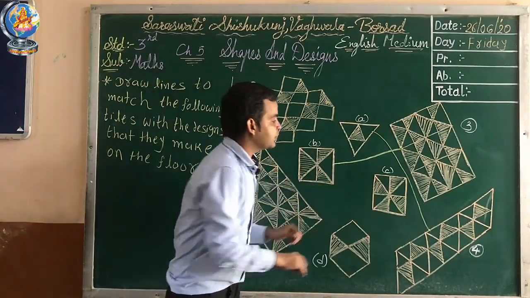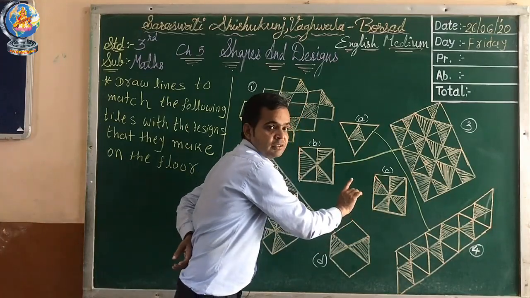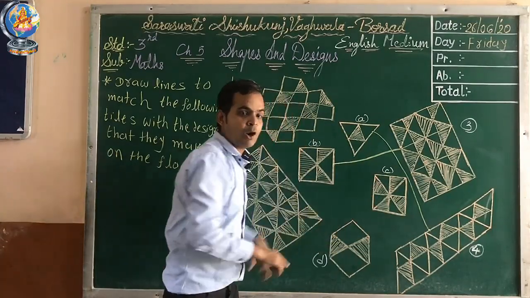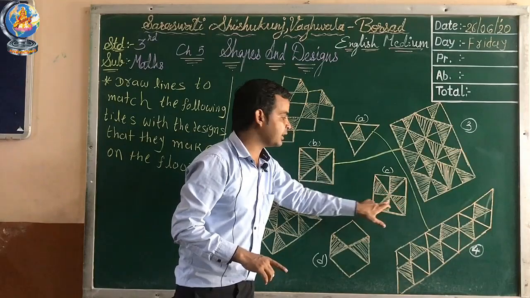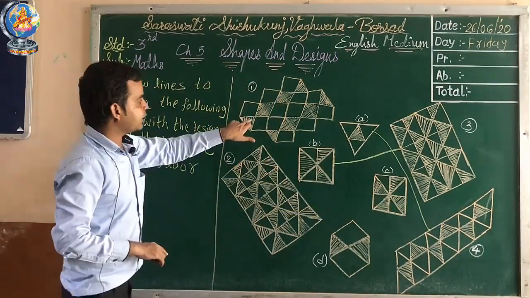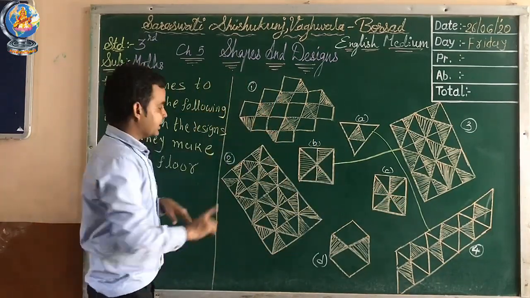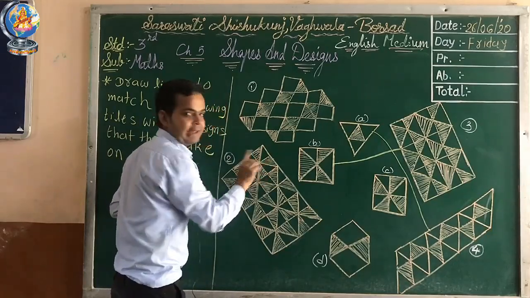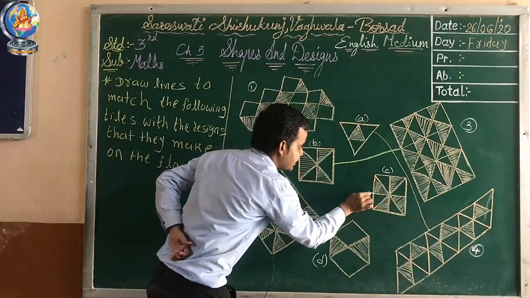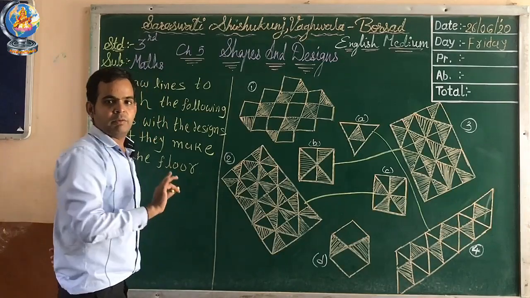Now the next one is C. What is the shape of this? Square. And how many triangles are shaded? 1, 2, 3, 4. Now observe it. Here 2 triangles are not shaded. Here if you observe, 1, 2, 3 and 4. So we have to match C with 2.